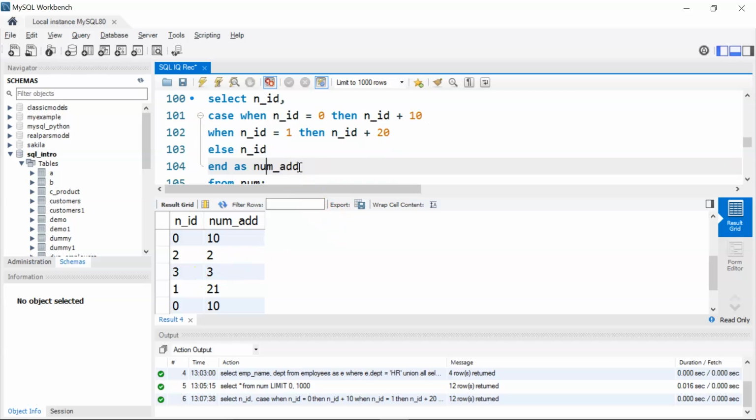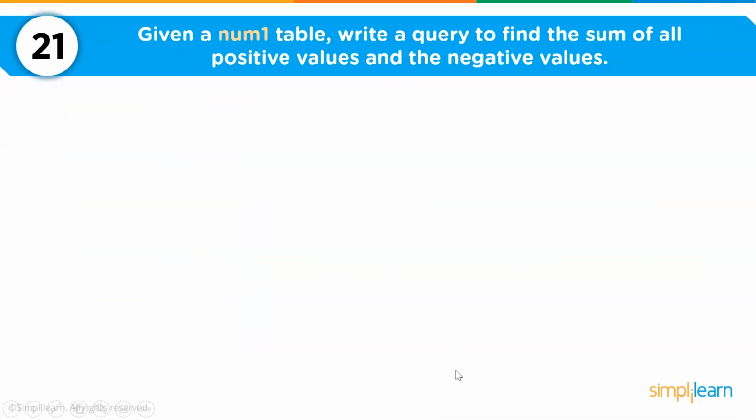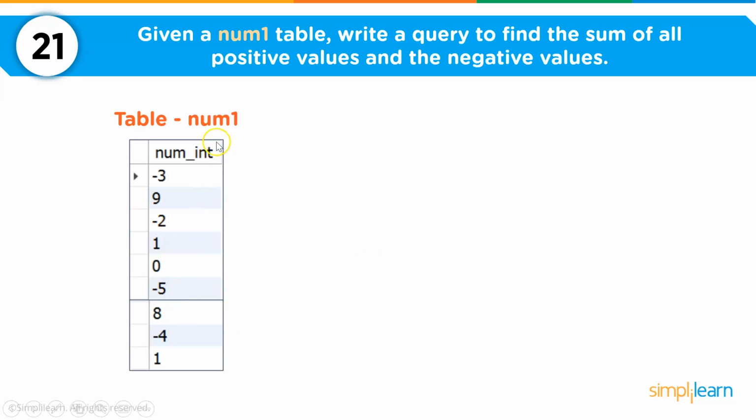Okay, now moving ahead. We have a table called num1, and using this table we want to write a query to find the sum of all positive values and the negative values. So let's see the table first. So this is my table, which is num1. You can see here we have a list of integers, and there are positive as well as negative integers. So for positive values and the negative values, we want to find the sum separately.